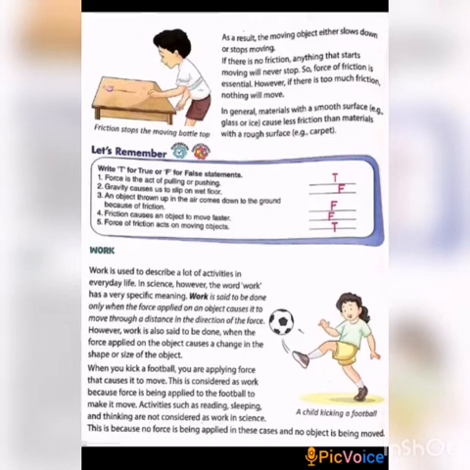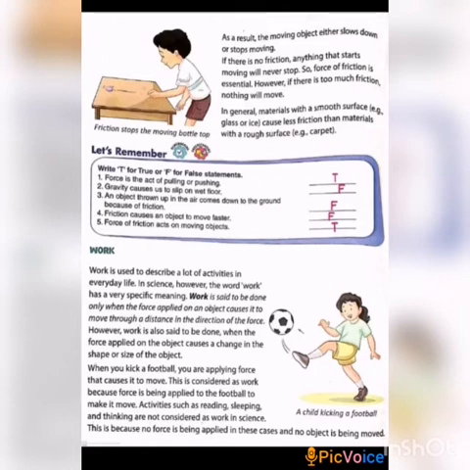Okay, the remaining portion will be discussed in the next class. Before that, we have to do the book exercise, page number 124, questions 1 to 4. Write T for true or F for false statements.